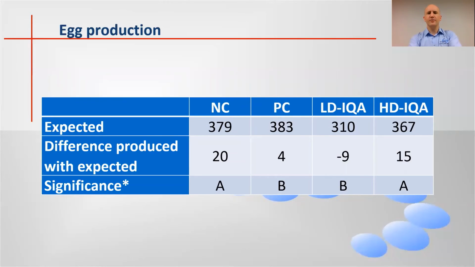However, that increase was not as dramatic in the positive control group. Even though there was an increase, it was significantly lower compared with the negative control group. However, in the high dose alkaloid supplemented group, we can see that it's equal to the increase that we had in the negative control group, and it was significantly higher compared with the positive control group.